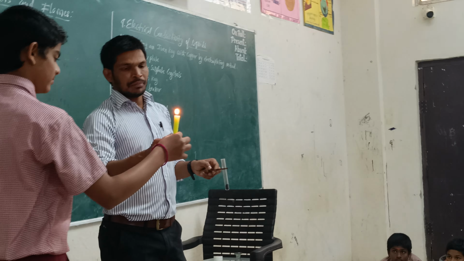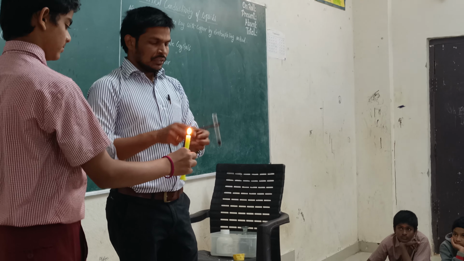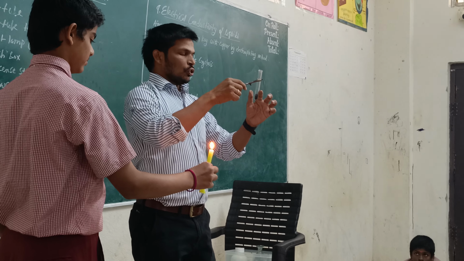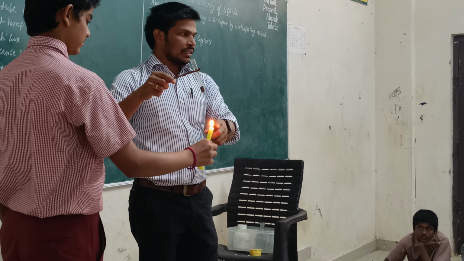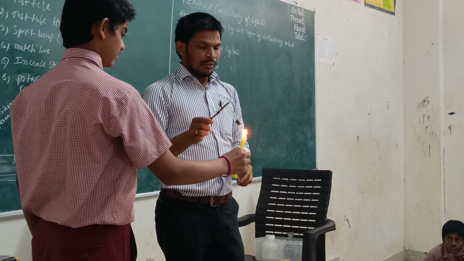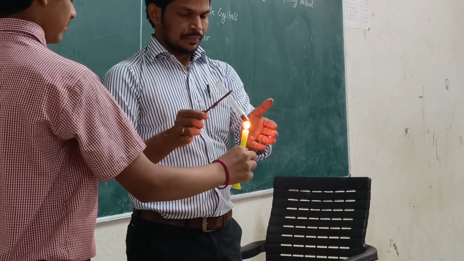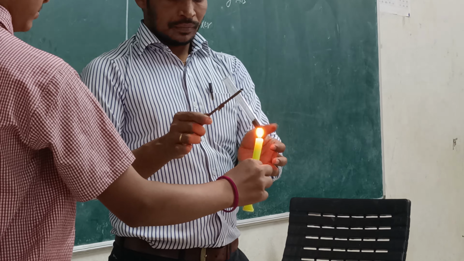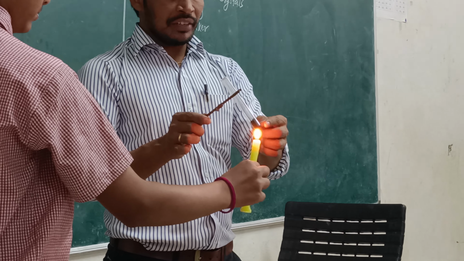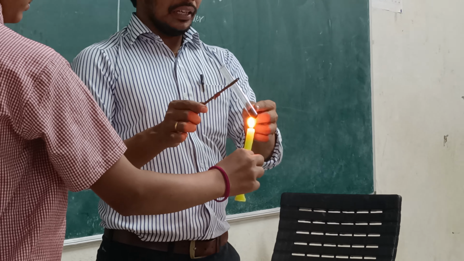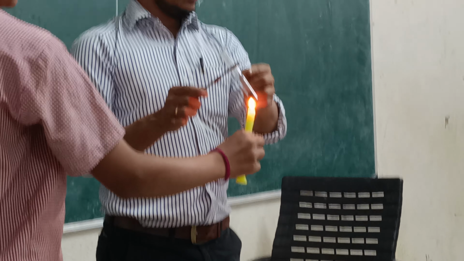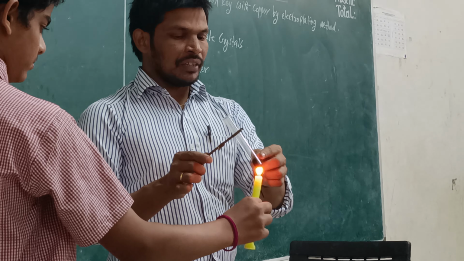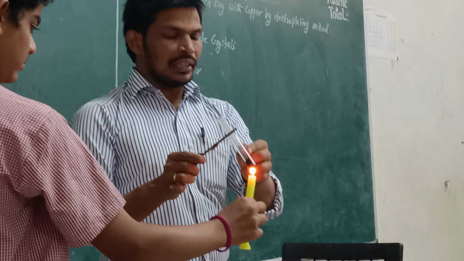Just after lighting the candle, place the test tube on the candle flame, otherwise on the spirit lamp, and heat it for 10 seconds. So what happens here when we heat potassium permanganate? It releases oxygen. When we heat it, oxygen will be released.